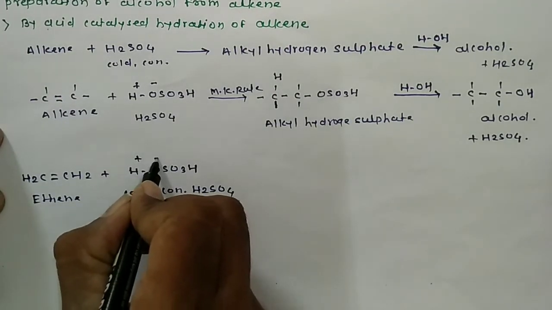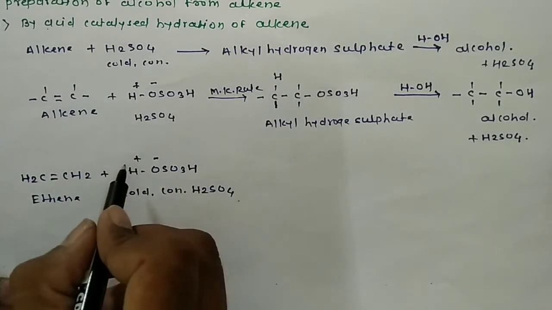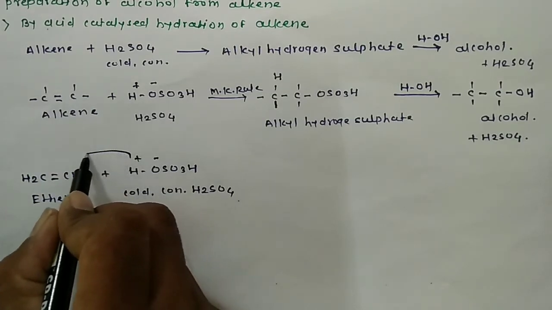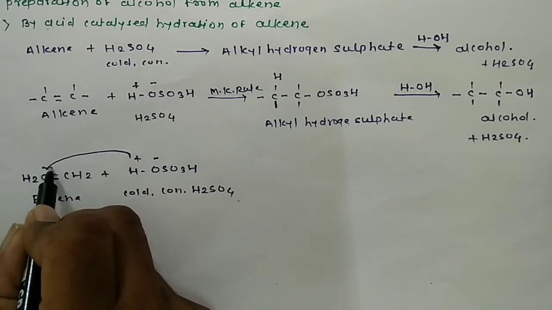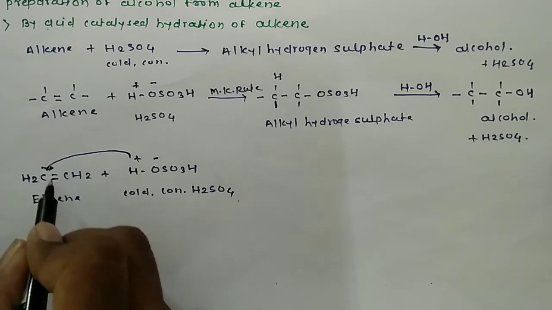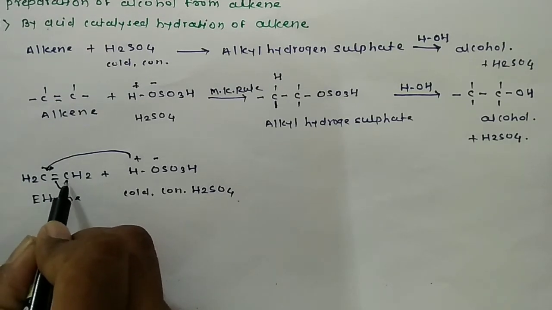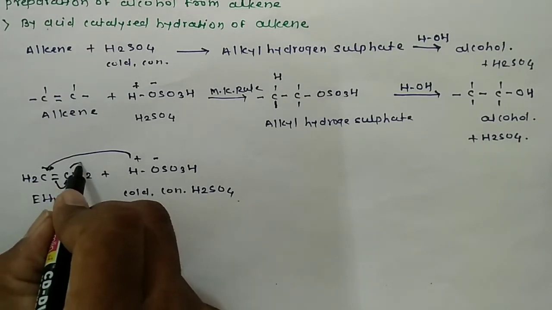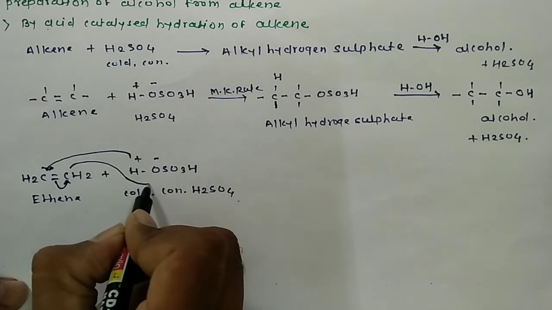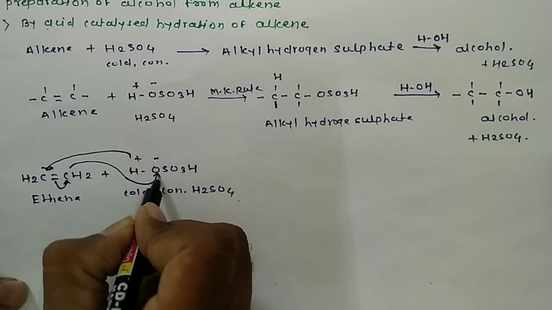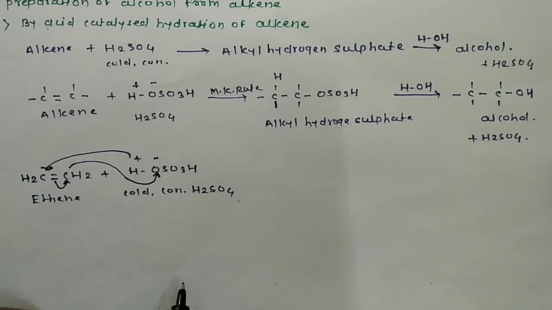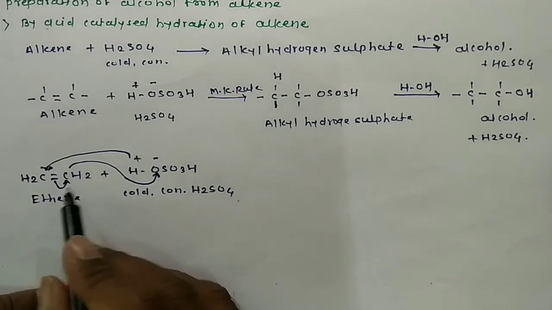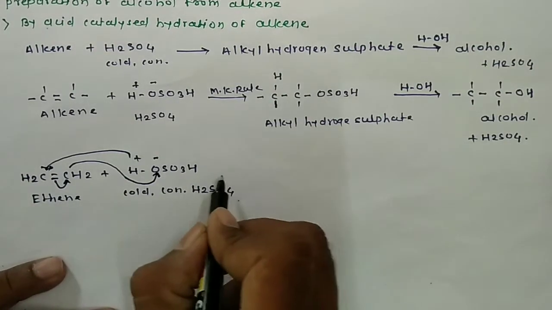H is having plus charge, O is having minus charge. The hydrogen is added to first carbon atom, we say here. Double bond now becomes a single bond, and the valency of second carbon atom is completed by the bonding of carbon atom with this OSO3H group.